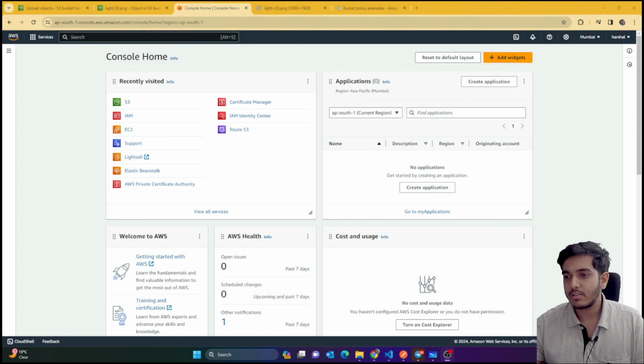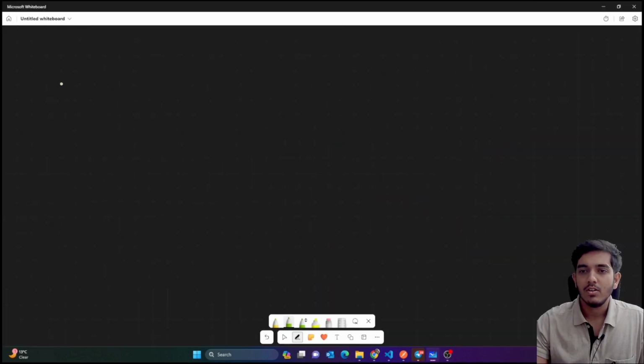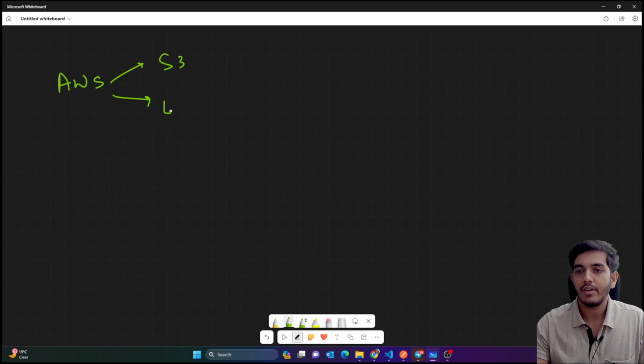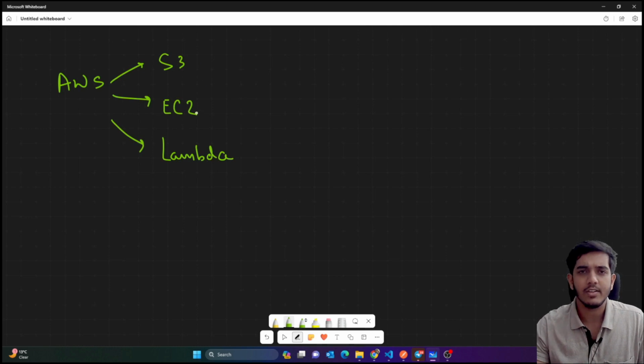So let me just draw a figure for you. This is AWS, and AWS has a lot of services. We have the S3 service, we have EC2, we have Lambda. Each of them has a different purpose. Personally, I have used S3 and EC2 a lot for hosting projects. S3 is used for storing files like images, videos, etc.